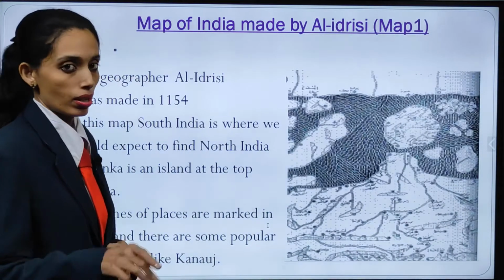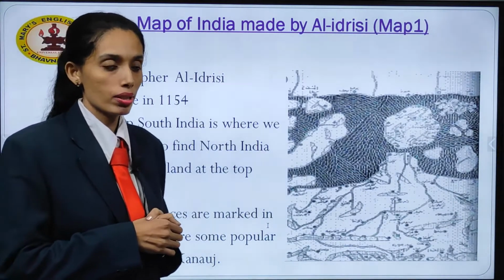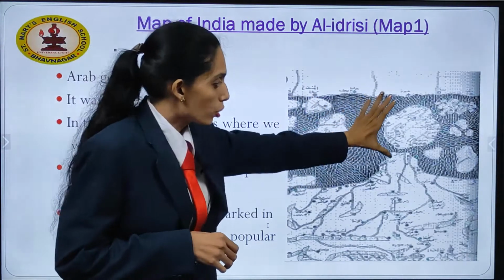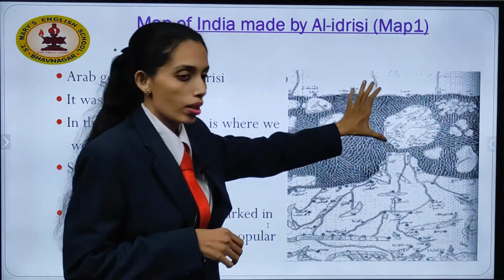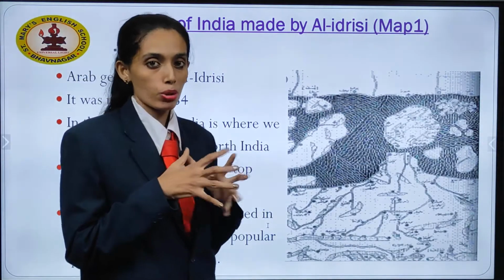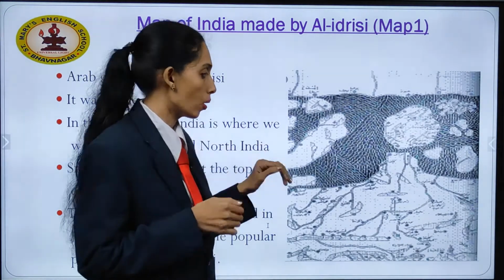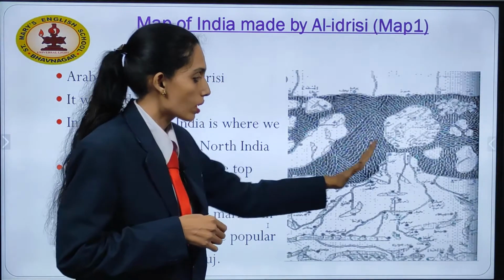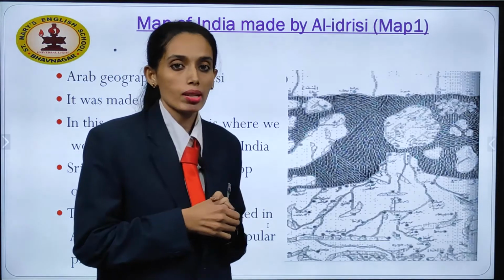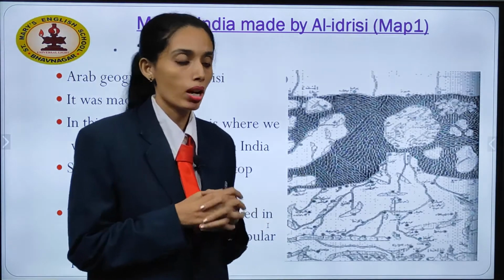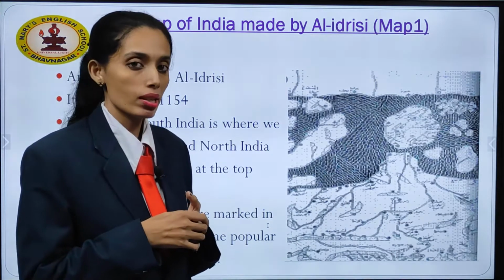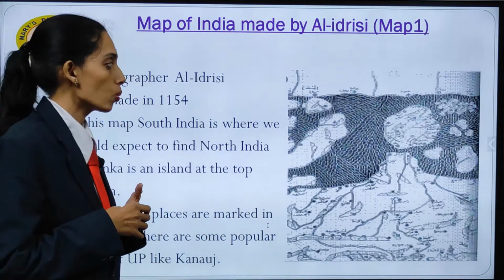Map 1, which was made by Al-Idrisi. You can see the map here. The top portion is Sri Lanka, where you would expect North India to be. So the map was totally upside down, and this is all southern India. It was used for almost 3 centuries. This was the first map, which was used for almost 3 centuries. Let's see in detail what all is there.